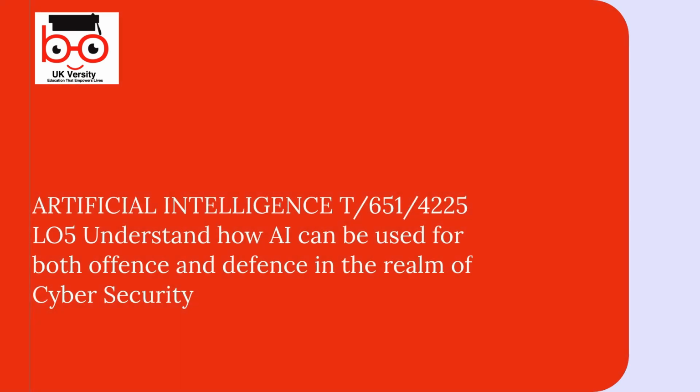This session focuses on Learning Outcome 5, LO5. Understand how AI can be used for both offense and defense in the realm of cybersecurity. In this video, you will explore how artificial intelligence impacts cybersecurity, examining its dual role in both defending against and enabling cyber attacks. Understanding these dynamics is essential for developing effective and proactive security strategies.